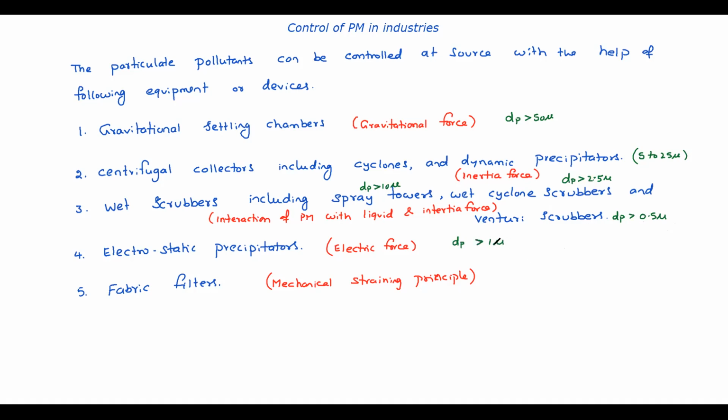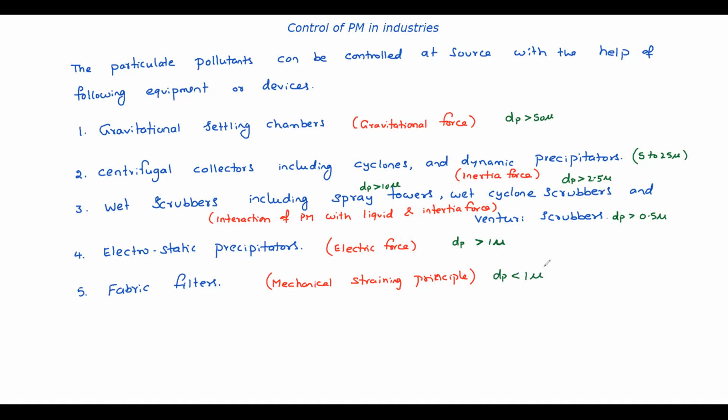Okay, 1 micron size. See, gradually the particle size is decreasing, right? So if you want to remove very small size particles, electrostatic precipitators are good, up to 1 micron. Suppose submicron particles like 0.1 micron, 0.2 micron, if you want to remove particles with dp less than 1 micron, that is also possible with fabric filters. Clear now?